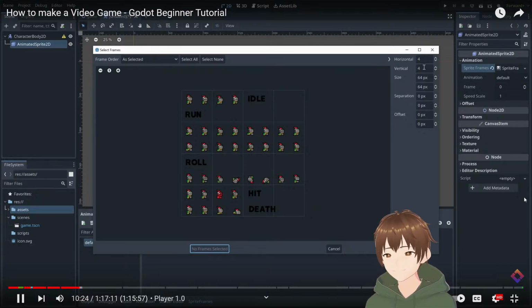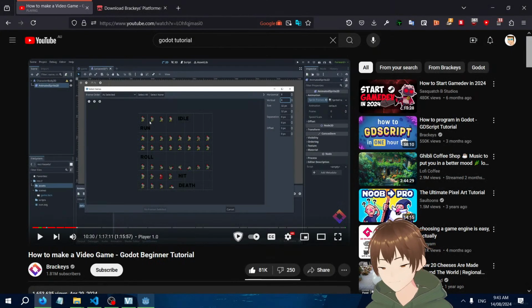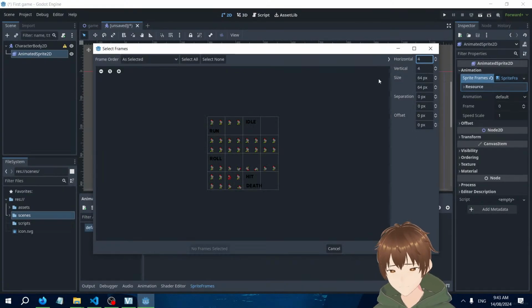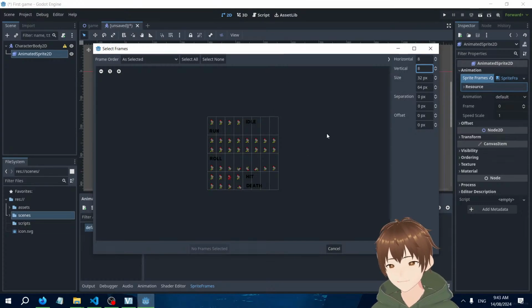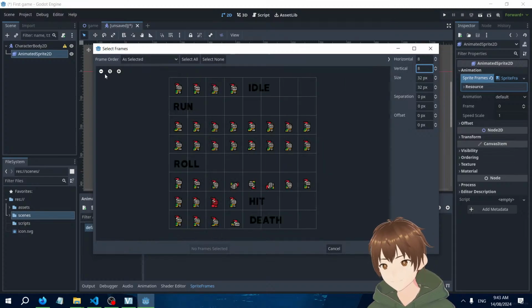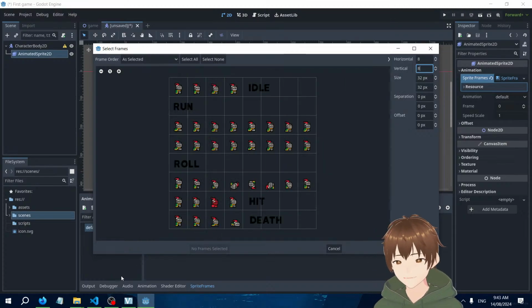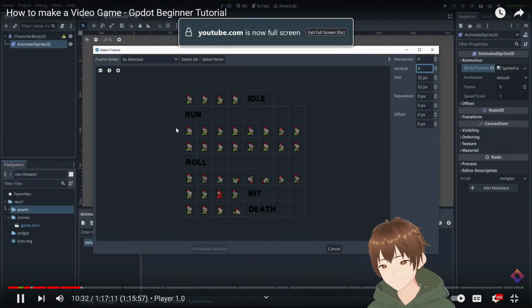Currently it's set to 4x4. Let's go ahead and increase this. I've created an 8x8 grid here. And as you can see, each frame now has its own grid cell.